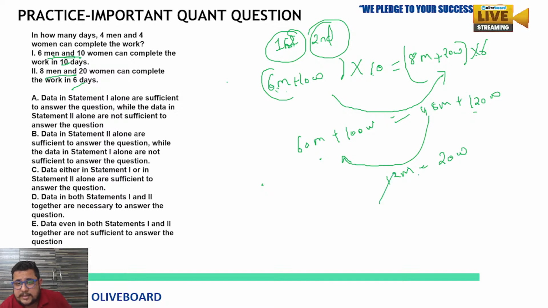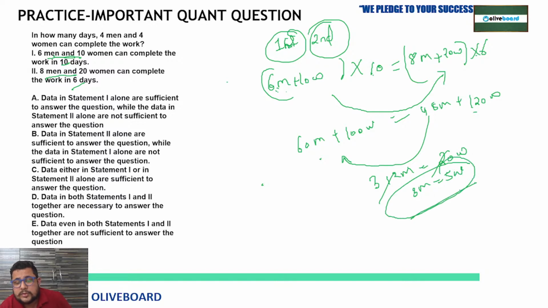So you can cancel this by 4, so 3 men are equal to 5 women. Now you can see the efficiency of 3 men is equal to the efficiency of 5 women. So now we have the data so that we can convert this 4 men and 4 women data into one form, and we can compare and get the detail.